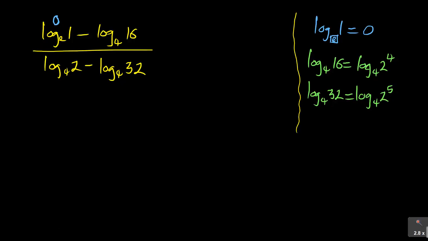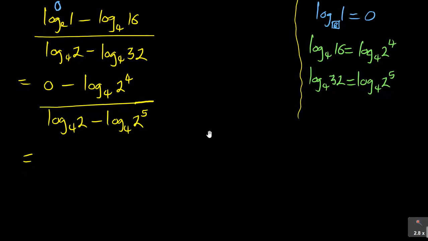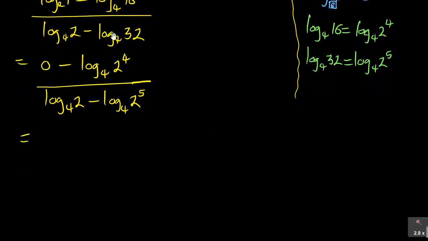So we're going to put everything into that. So let's do that. It will be, remember, log e of 1 now is 0, minus log base 4 of 2 to the exponent 4, over log base 4 of 2, you see we've got also 2 there, minus log base 4 of 2 to the exponent 5. So what I've just done is I have managed to express everything in terms of log 2 and log 2. So what I do is then I continue to use my laws of logarithms.